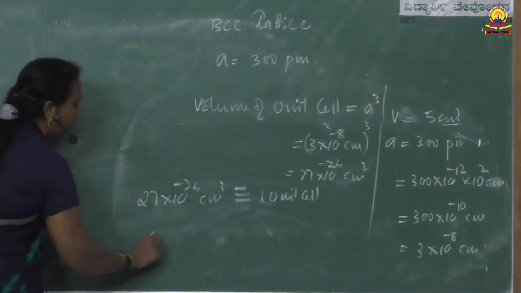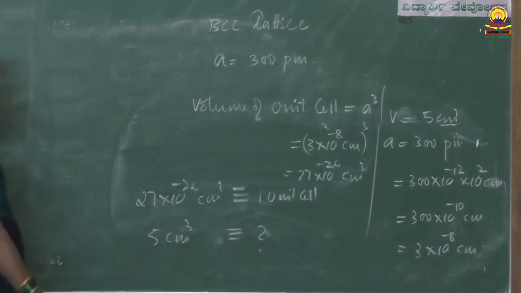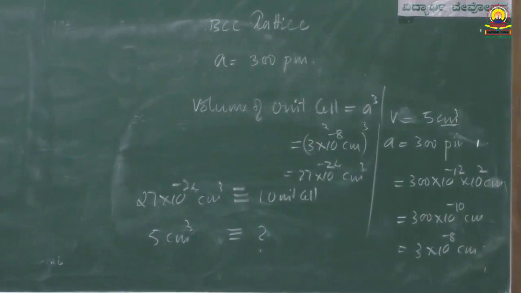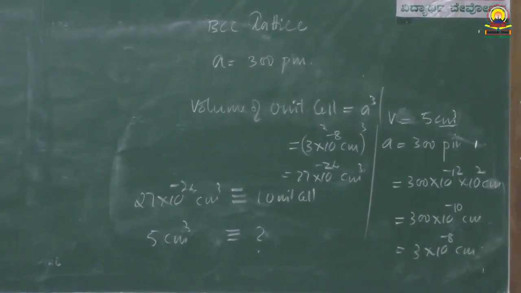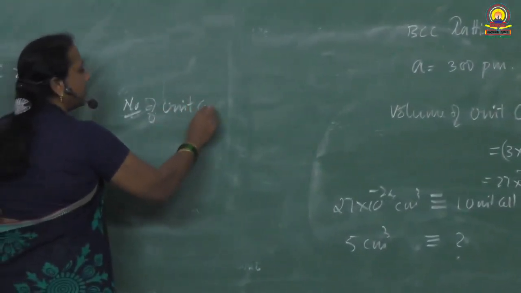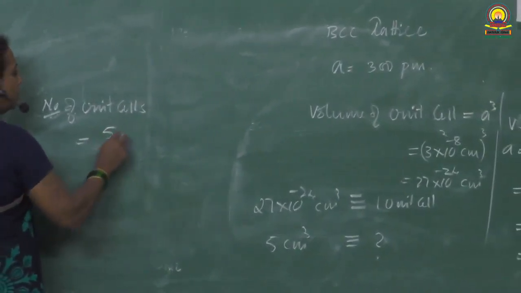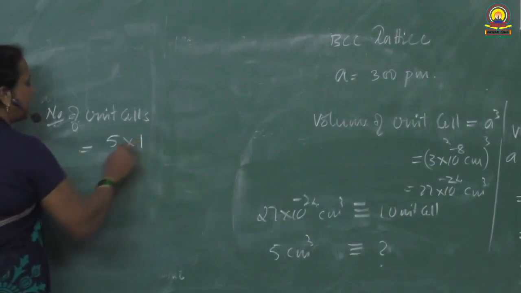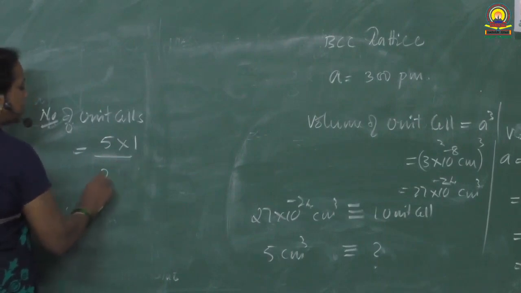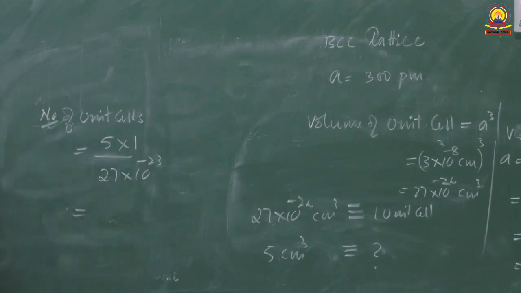So in 5 cubic centimeter, how many unit cells are present? Number of unit cells is equal to 5 cubic centimeter, the given volume, into 1 unit cell divided by a cube, that is 27 into 10 raised to minus 24. So hope you can solve this.